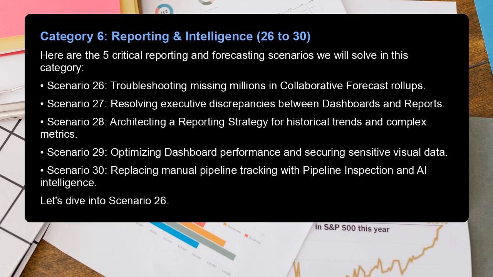Scenario 27, resolving executive discrepancies between dashboards and reports. Scenario 28, architecting a reporting strategy for historical trends and complex metrics. Scenario 29, optimizing dashboard performance and securing sensitive visual data. Scenario 30, replacing manual pipeline tracking with pipeline inspection and AI intelligence. Let's dive into Scenario 26.